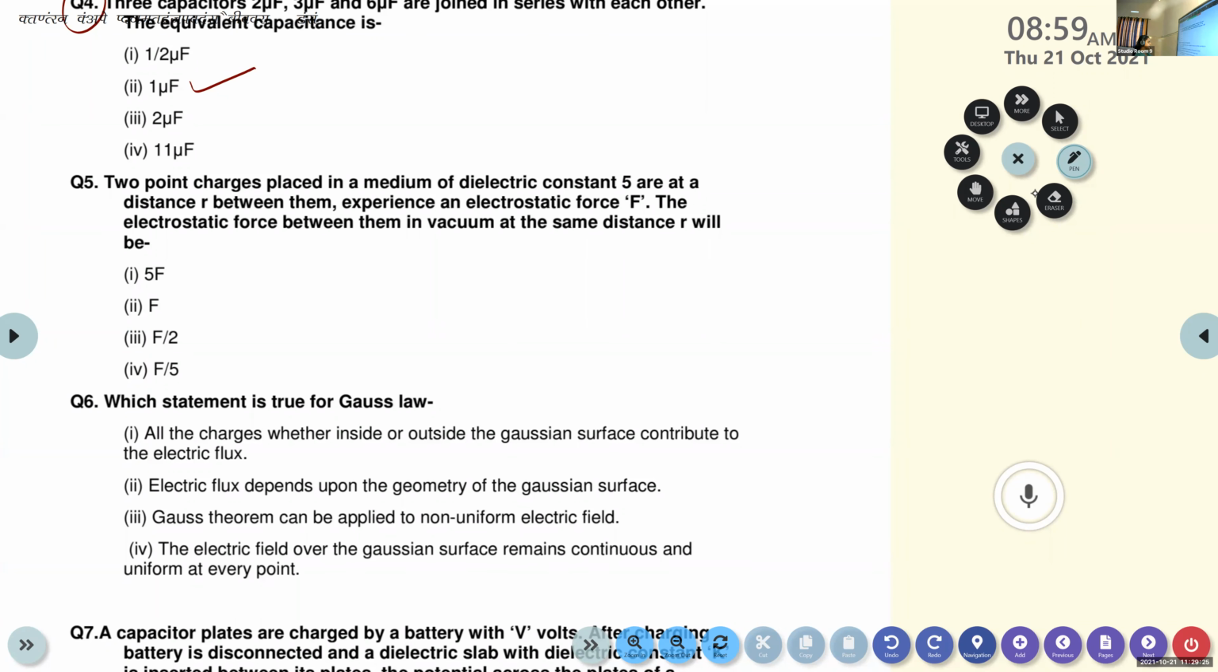Any guess? Which is the correct option? 5F, F, F by 2 or F by 5?